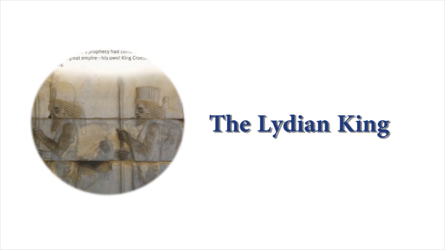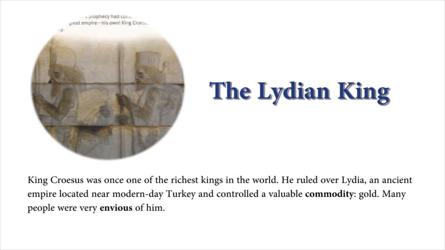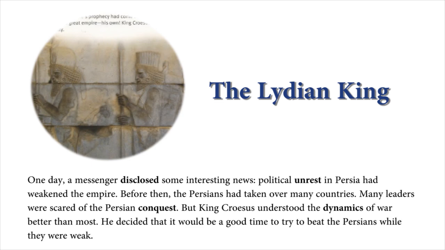The Lydian King. King Croesus was once one of the richest kings in the world. He ruled over Lydia, an ancient empire located near modern-day Turkey, and controlled a valuable commodity, gold. Many people were very envious of him. One day, a messenger disclosed some interesting news. Political unrest in Persia had weakened the empire. Before then, the Persians had taken over many countries.